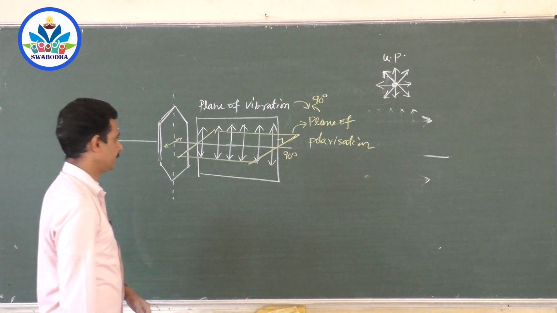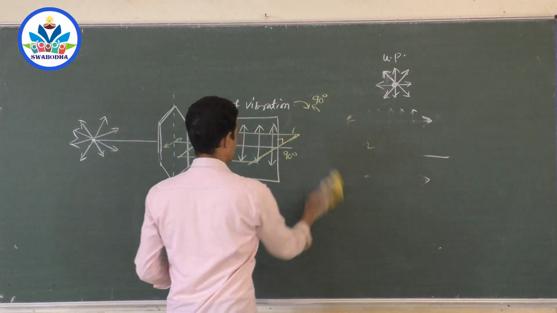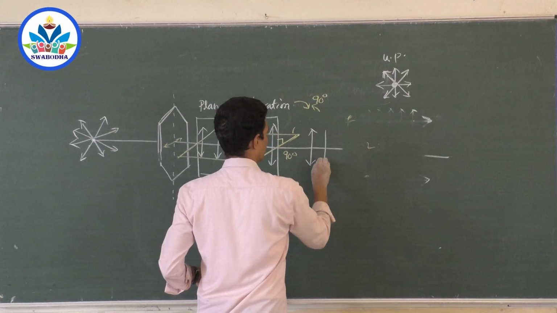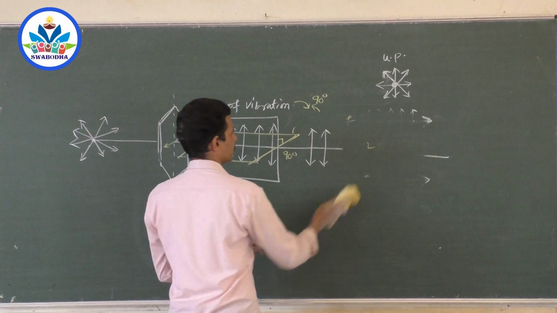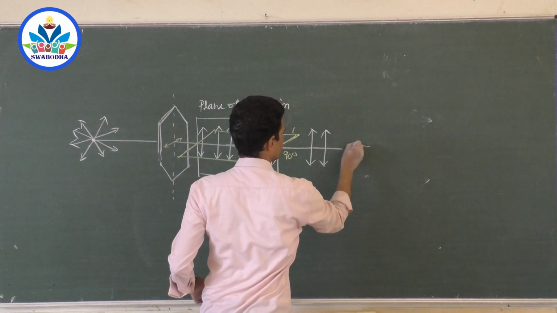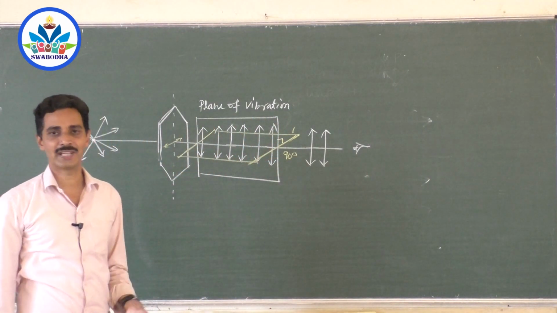Now, let the light pass in, and I will remove this. The vibrations are like this and they pass like this. Now, whether this light is polarized or not, just by keeping your eyes here, can you say that this light is polarized? We can't say. Then how to check it, sir?